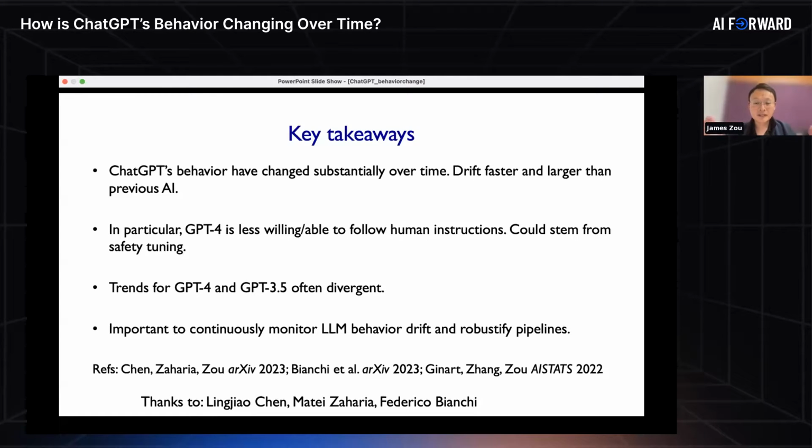So for example, we see that the model's formatting in its response can change, including its code generation formats, right? So if you're going to use that code as a part of your software pipeline, then you want to make sure that the rest of your pipeline is robust to the specific formatting of the code.